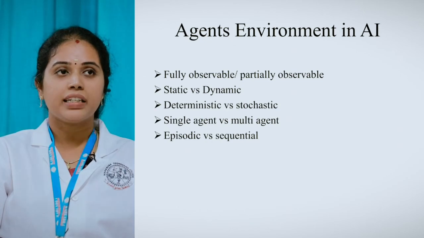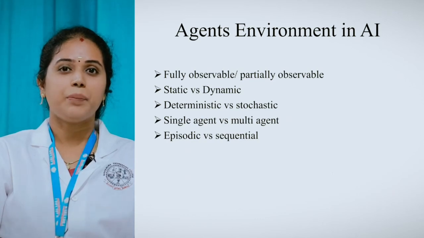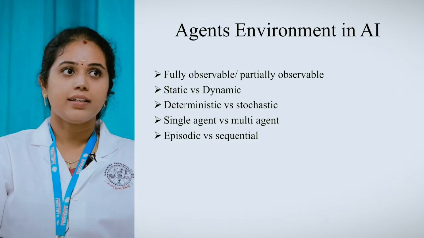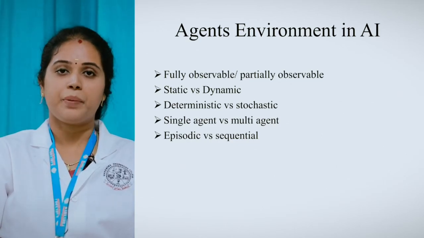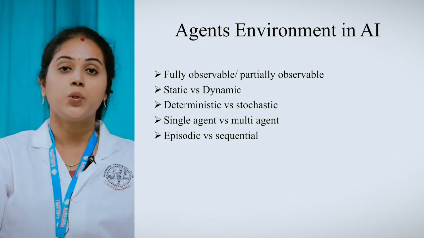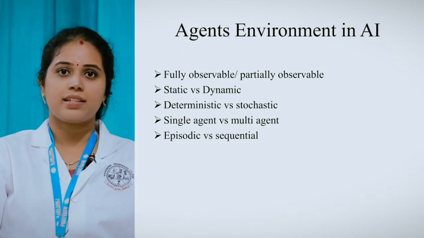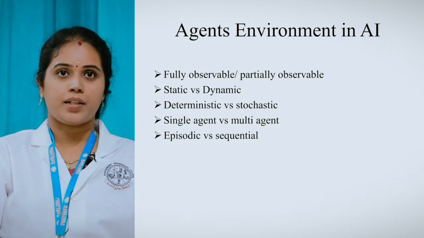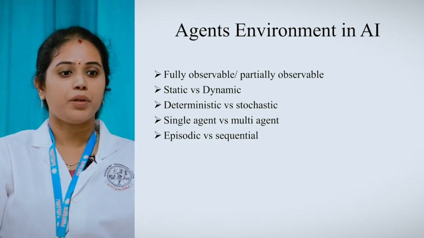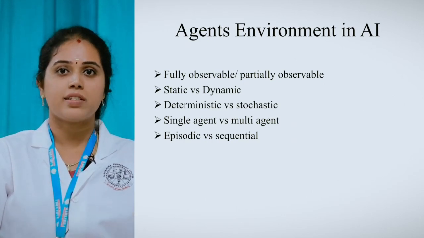The next one is deterministic and stochastic. What is deterministic? We know that we can have a predetermined value, right? Whatever the input, the starting state as well as the next state is predetermined. That is said to be deterministic, okay? For example, we can say Google Maps. You want to go to some destination, it might be whatever the place. If you want to go to that location, the intermediate traffic can be easily known with the help of Google Maps. So that kind of situation comes under the deterministic environment.